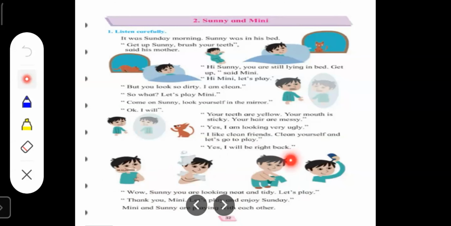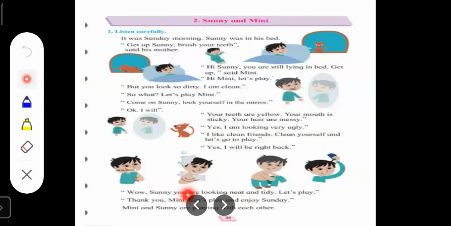So afterwards, after combing his hair, Minnie is telling, wow, Sunny, you are looking neat and tidy. Let's play now. Then Sunny tells, thank you, Minnie. Let's play and enjoy Sunday.